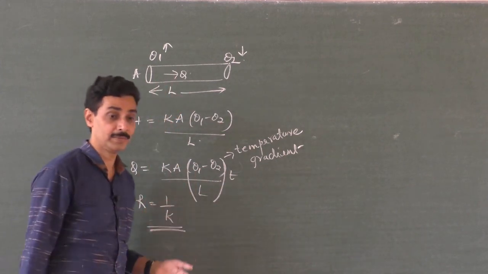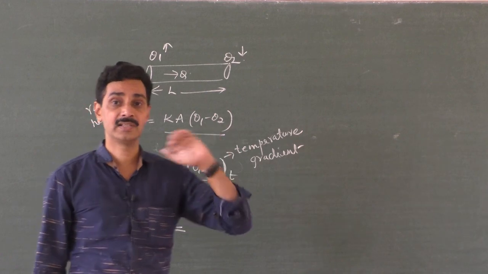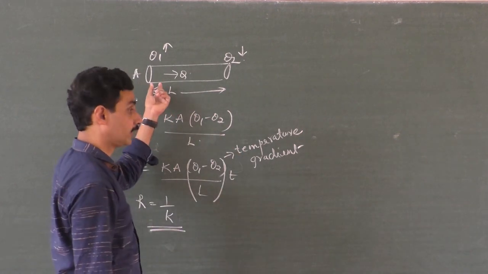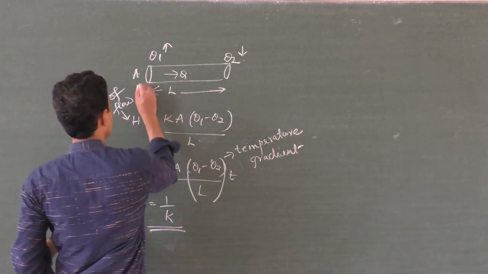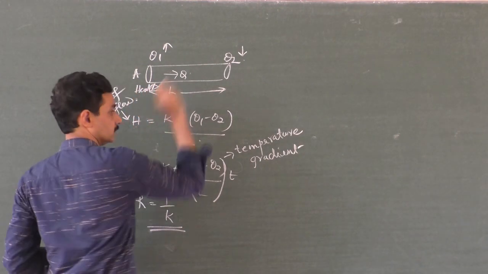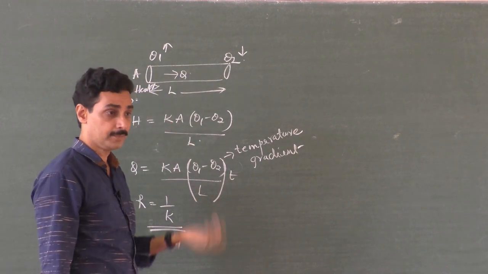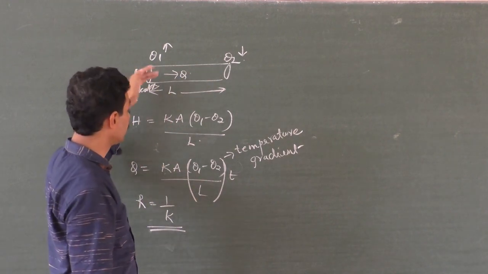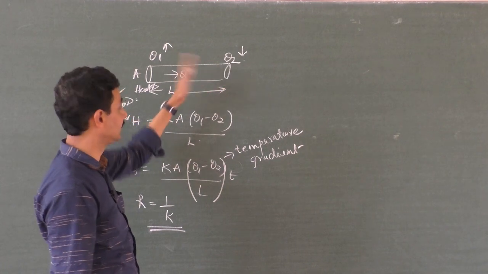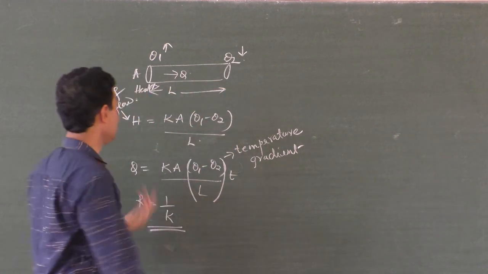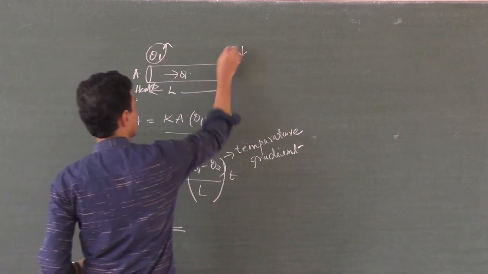At steady state, what do you mean by steady state? Steady state is the condition where you go on heating the rod from one end, of course you have to heat it from one end. It is heated only here, not throughout. The heat energy starts flowing from the hot end to the cold end. After some time, some amount of heat energy is conducted to maintain the temperatures, and the rest of the heat energy is radiated. And you will find that there is no change in these temperatures at all.